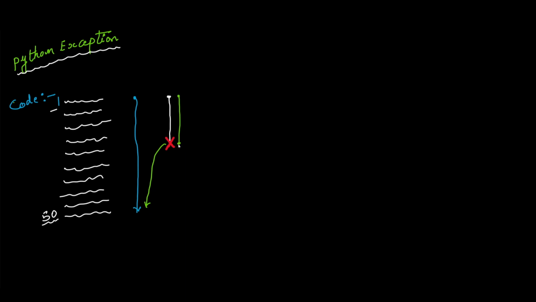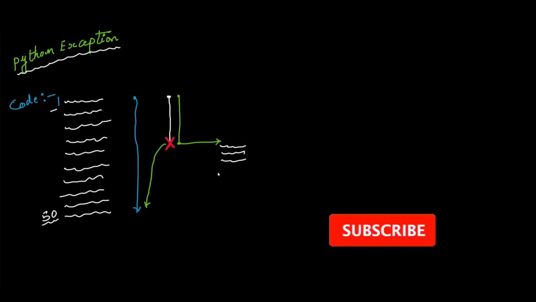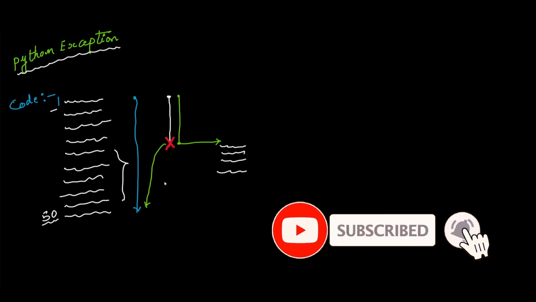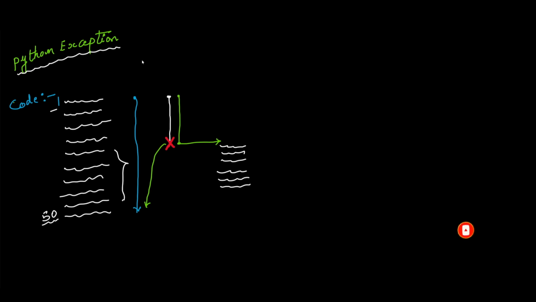If the same exception is raised, I'm handling the same situation. Then whatever logic I have written over here will execute even after the exception is raised. From the exception block it will come back to the normal flow. This is the normal flow, this is the exception flow, then normal flow, and it will end the execution at line number 50.